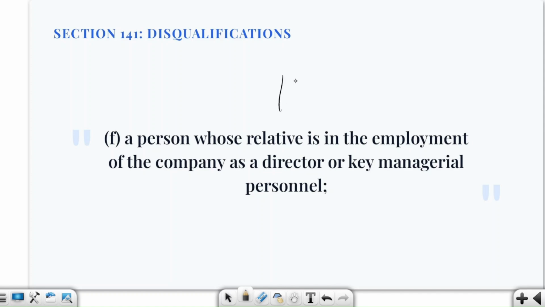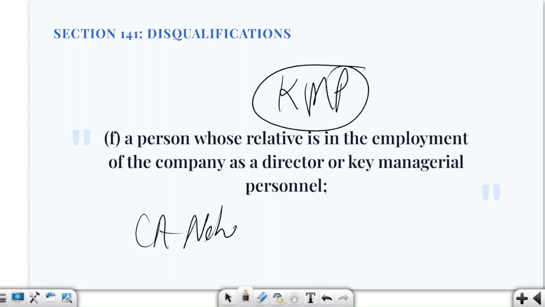Now comes the concept of key managerial personnel. Here we are saying that a person is disqualified if his relative is employed by the company as director or KMP. Suppose there is a CA, Neha, who is proposed as an auditor of ABC Limited, and her mother is the MD of ABC Limited.